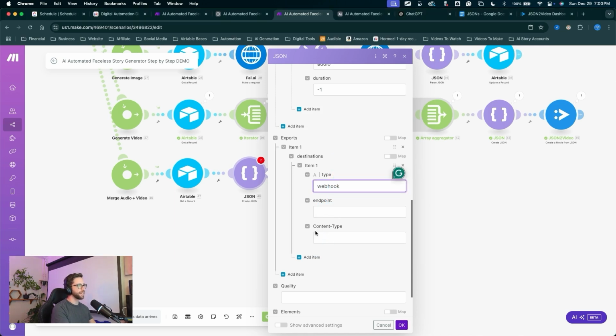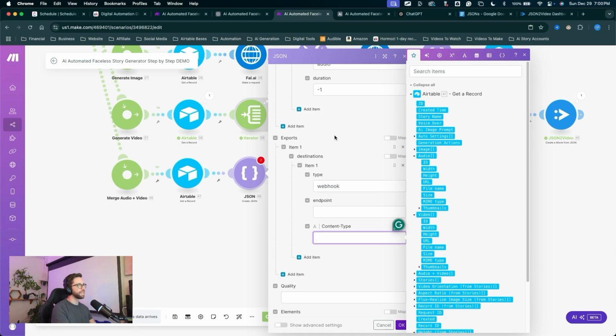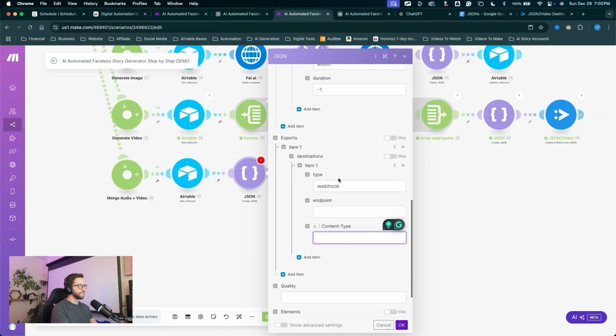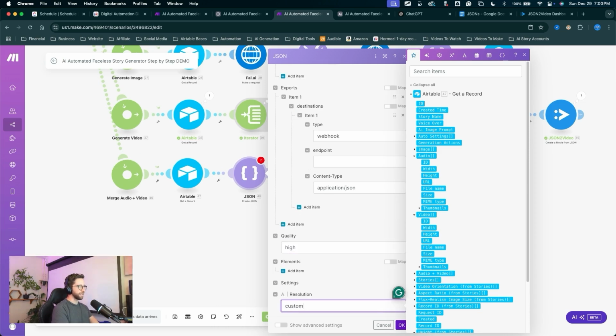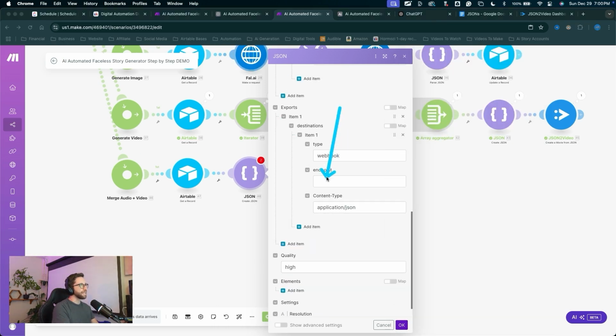For content type, we can skip over that for now and enter that in later. Content type, type in application JSON. For quality, type in high. And for resolution, type in custom. Okay, let's go make that endpoint.